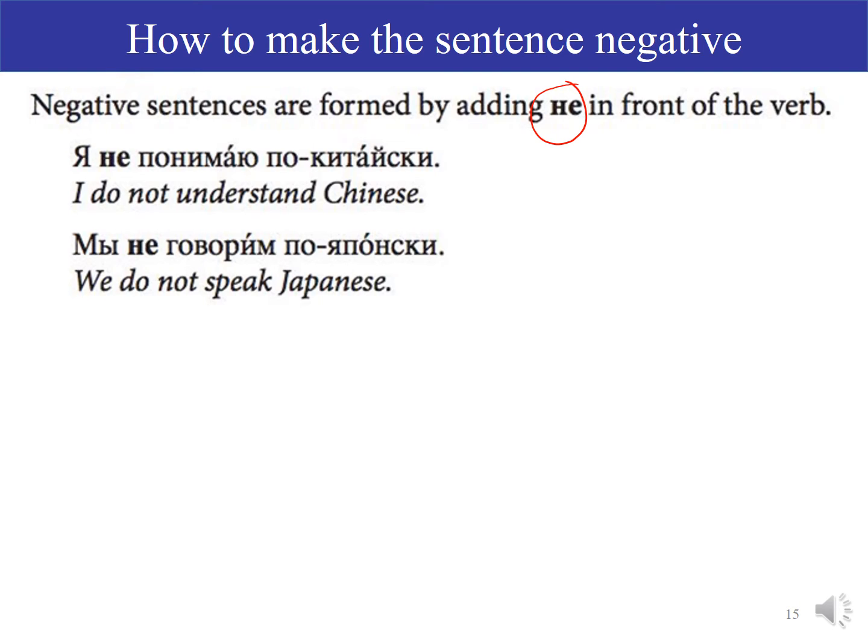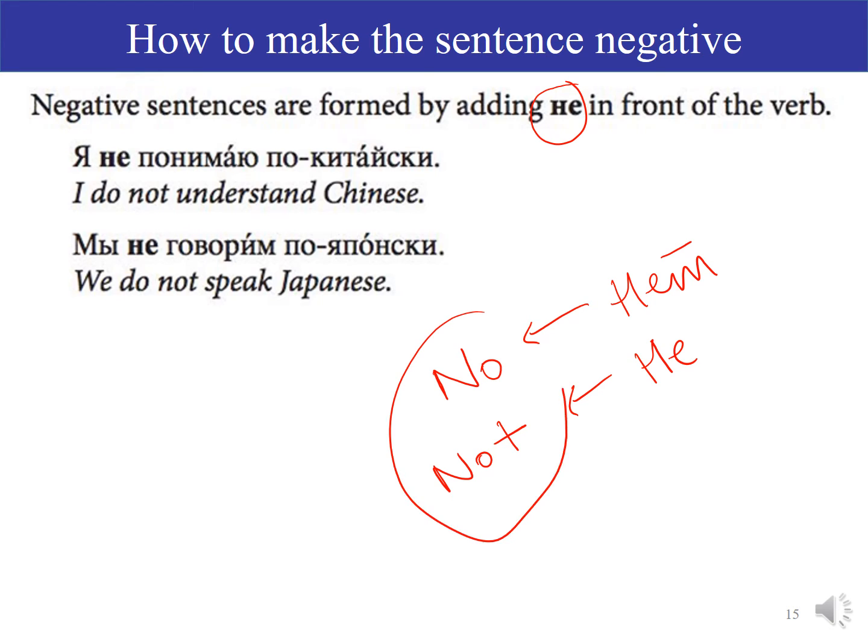This is a bit like English, just to note the relationship. In Russian, нет means no, and не means not. So the negative particle has the same relationship to the actual word for no, except that in Russian we take the T off to get not, and in English we add it.